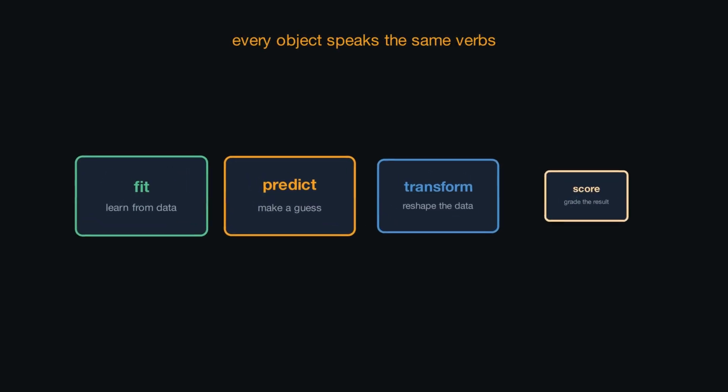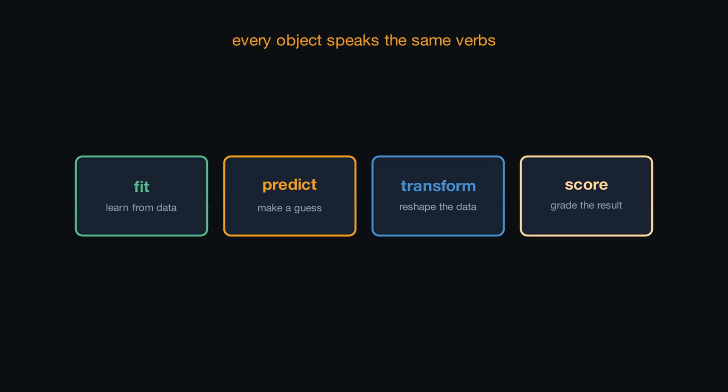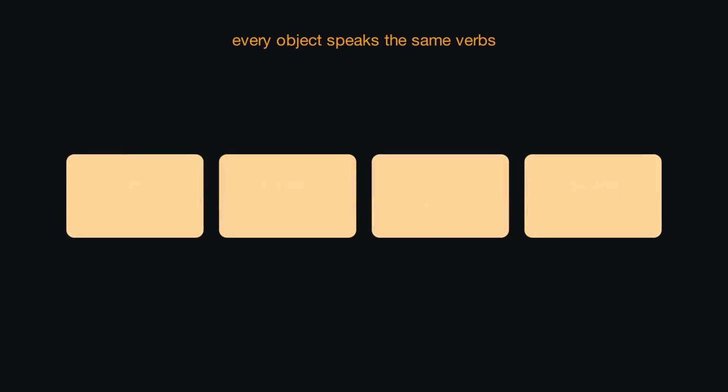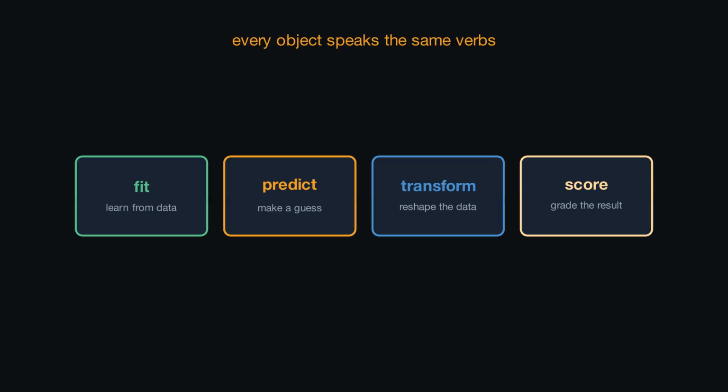Underneath, scikit-learn gives almost everything the same handful of verbs. Fit, to learn from data. Predict, to make a guess. Transform, to reshape the data. And score, to grade the result. Learn these 4 verbs once, and you can drive nearly every tool in the whole library.